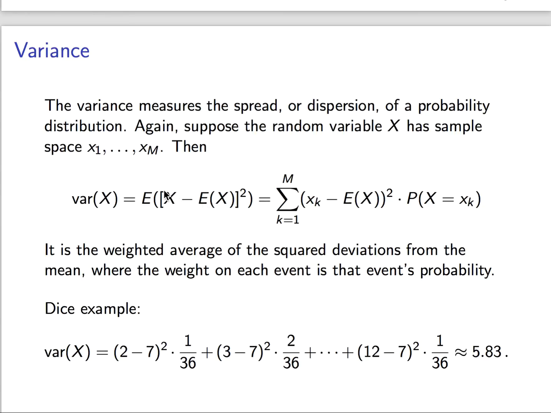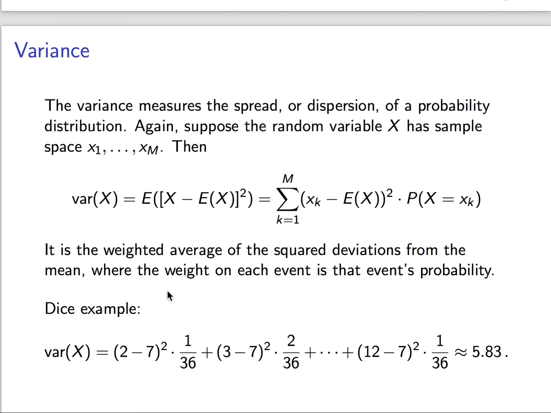So if you look at what's inside these square brackets right here, x minus the expectation of x, squared, that's like a residual in a regression model. There's an analogy to be drawn there, and we will draw that out later in the course. We square that deviation, and then we take the expected value of that squared deviation. If we write that out longhand, all of the possibilities here are x sub k, the event k, minus the mean, squared, weighted by the probability that x takes on the value little x sub k. So again, saying that in words, it's the weighted average of the squared deviations from the mean, where the weights are the probabilities.